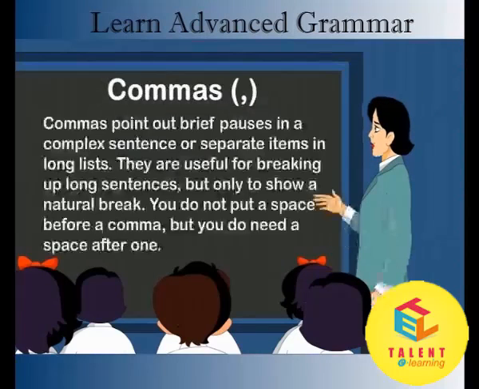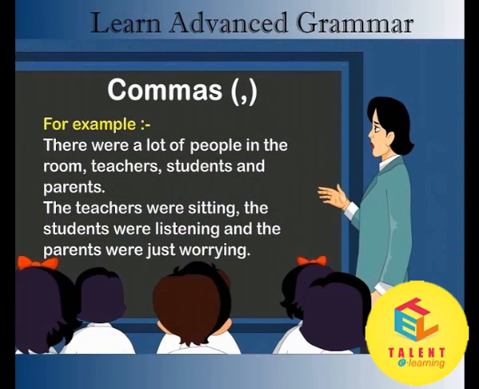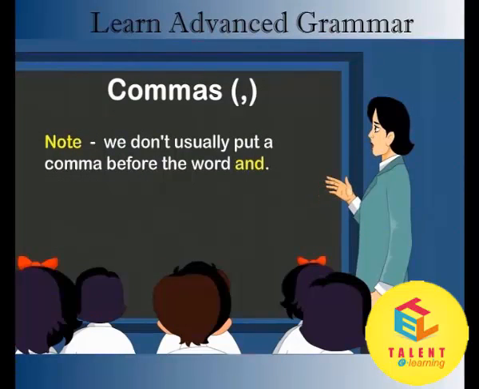Commas. Commas point out brief pauses in a complex sentence or separate items in long lists. They are useful for breaking up long sentences, but only to show a natural break. You do not put a space before a comma, but you do need a space after one. For example, there were a lot of people in the room: teachers, students, and parents. The teachers were sitting, the students were listening, and the parents were just worrying. Note, we don't usually put a comma before the word and.